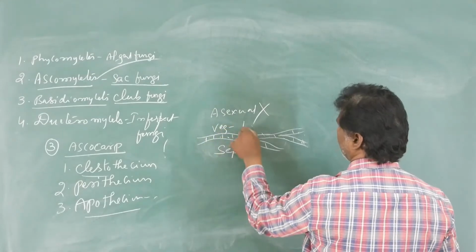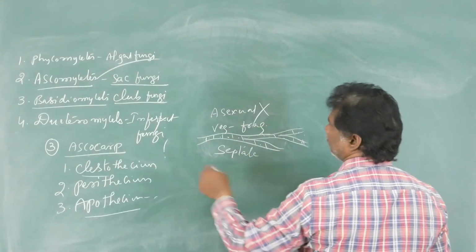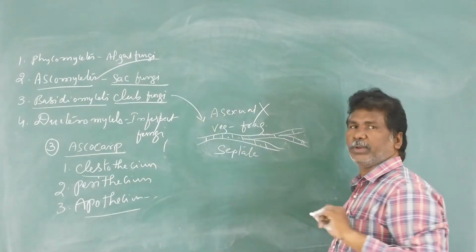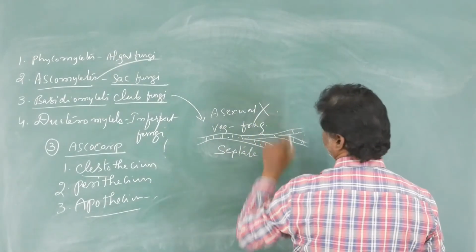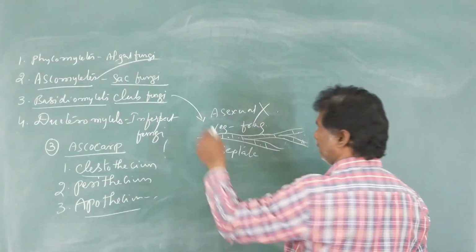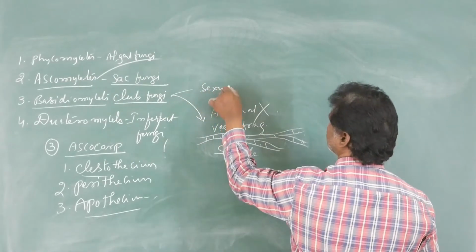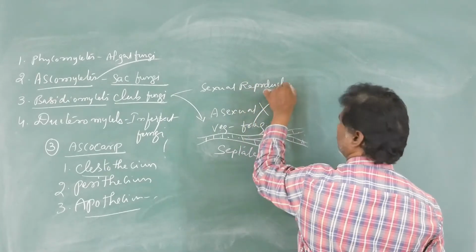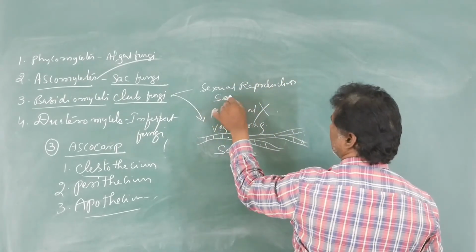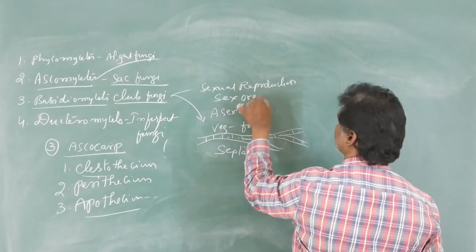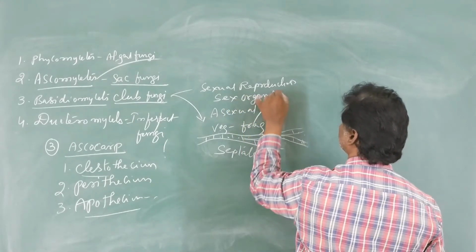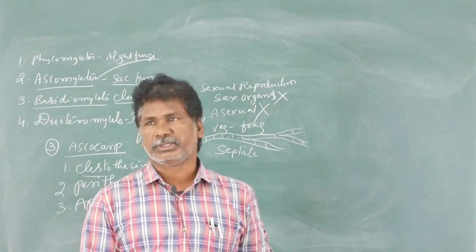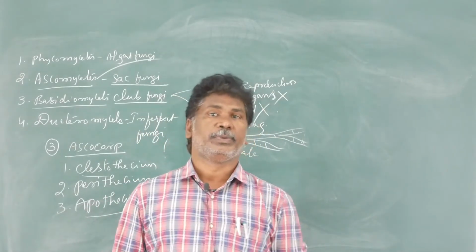Vegetative reproduction is by fragmentation. Asexual reproduction is completely absent, but sexual reproduction is present. Special sex organs are absent, but sexual reproduction is also present.